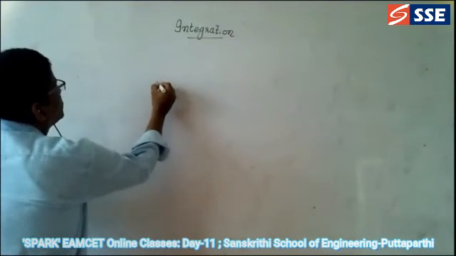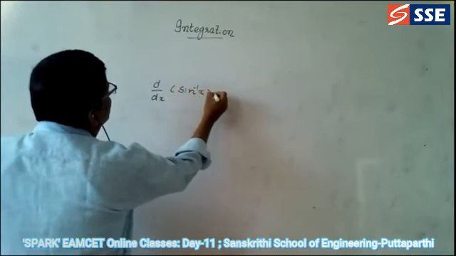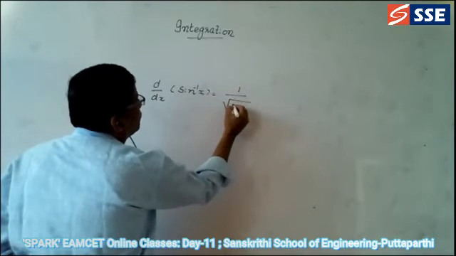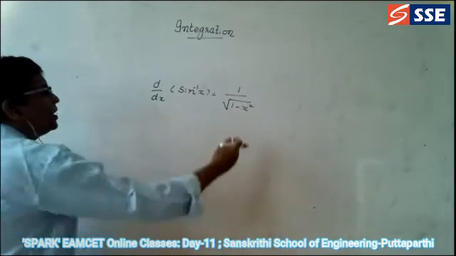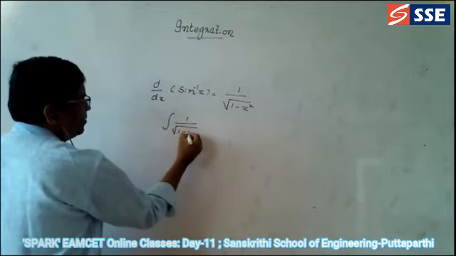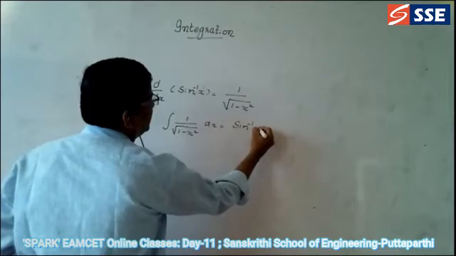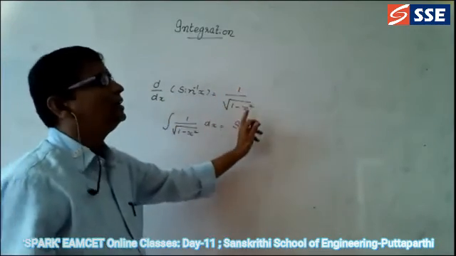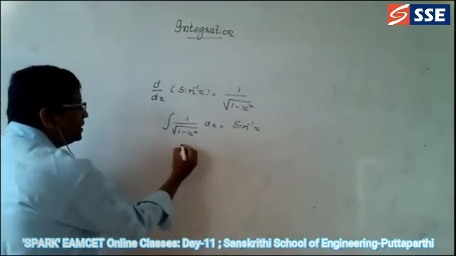Now I am going to skip on to inverse functions. D by dx of sin inverse x is equal to, we know that. What is the formula for this? 1 by root of 1 minus x square. We know this one. Okay. Now we can go for the integration of this. So integration of 1 divided by root of 1 minus x square dx is equal to sin inverse x. That's all. Means the differentiation of sin inverse is equal to 1 by root of 1 minus x square, so integration of this is equal to this.